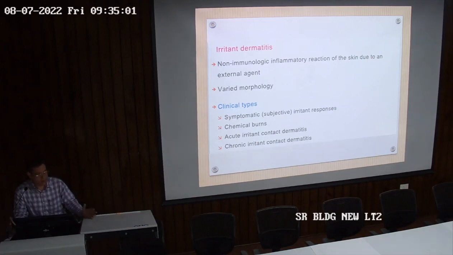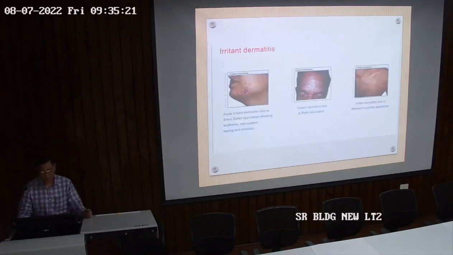Those who are working in water or cleaning utensils will not get irritant CD on the same day. If they are doing the same job for 1 or 2 months, finally the skin will become rough, excoriated and fissured. This is what we call chronic irritant contact dermatitis.